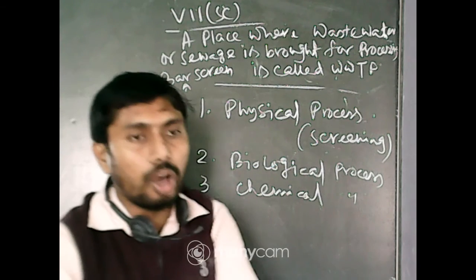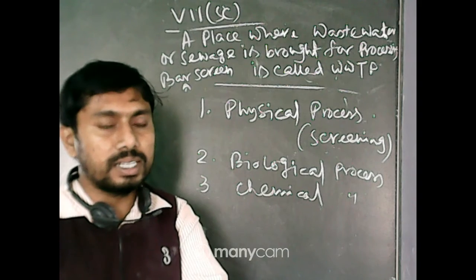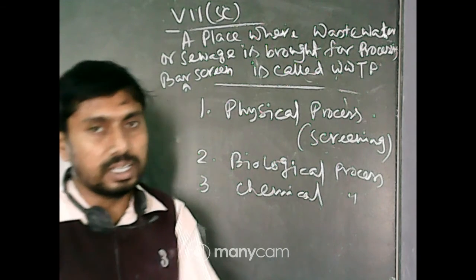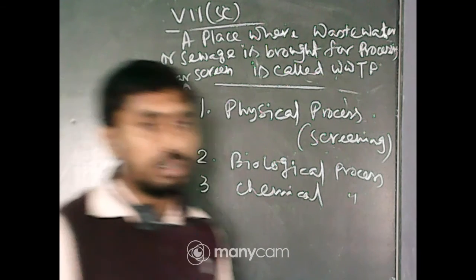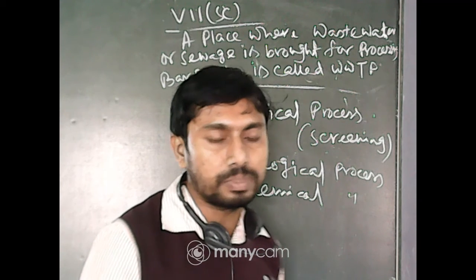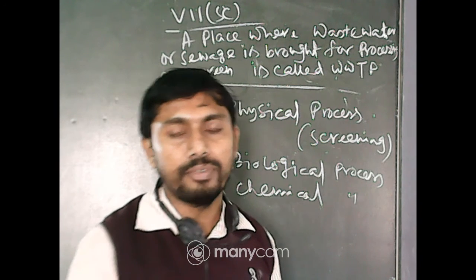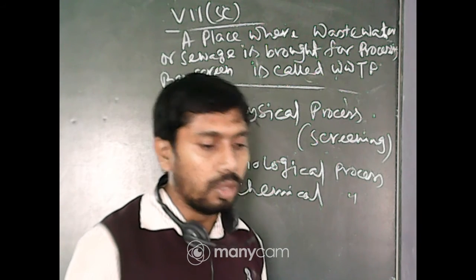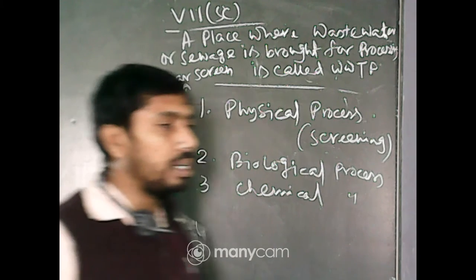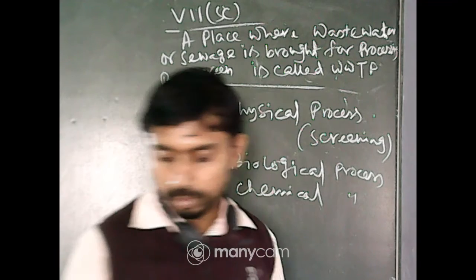After removal of the sludge and the floatable substances, that is oil and grease, this water is called clarified water. Clear? So, this definition may come in your exam. What is clarified water? Okay.